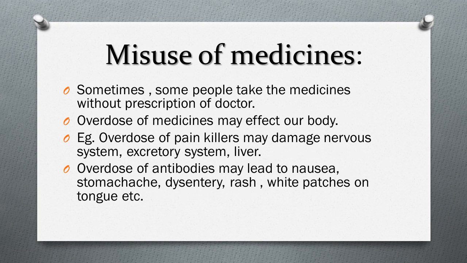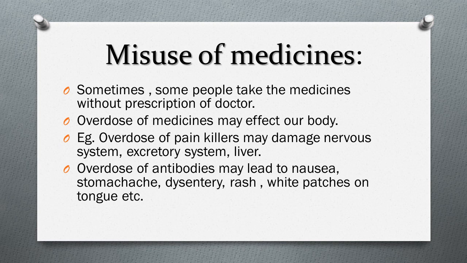Misuse of medicines. Sometimes some people take medicines without prescription of the doctor. Overdose of medicine may affect our body. Excessive overdose of painkillers may damage the nervous system, excretory system, liver, etc. Overdose of antibiotics may lead to nausea, stomach ache, dysentery, rashes, white patches on the tongue, etc.